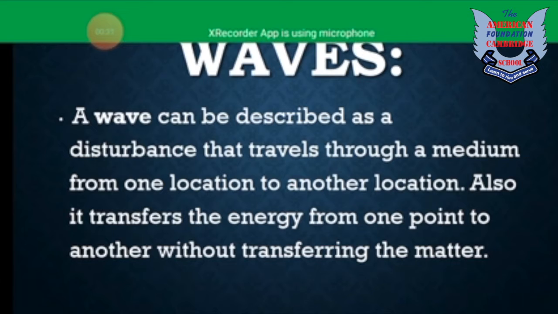The first point is that the wave can create the disturbance in any medium through which it is traveling. But what is the main job of the wave? It is not the job of the wave to create the disturbance. The main job of the wave is to transport the energy in a very efficient way. And what is the efficient way? It is only transferring energy without transferring the matter. So, a wave can only transfer the energy without transferring the matter. That's why we can say that this is the most efficient way for the transportation of energy from one point to another point.